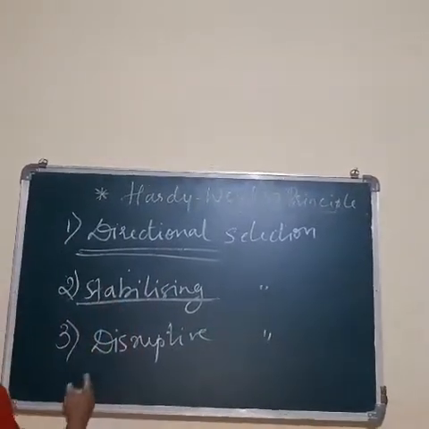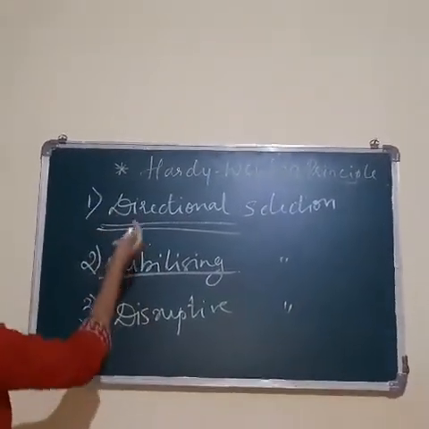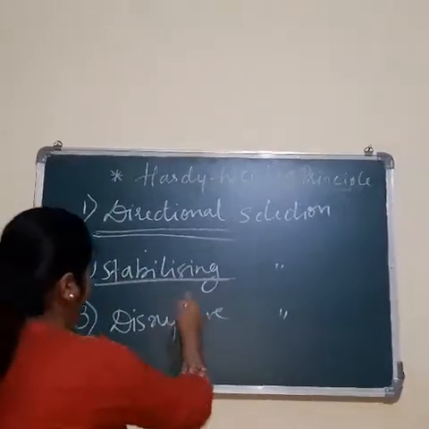First we will see stabilizing, then we will go for directional and disruptive. What do you mean by stabilizing?